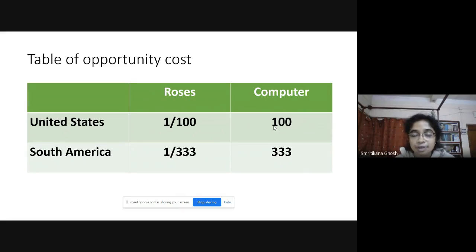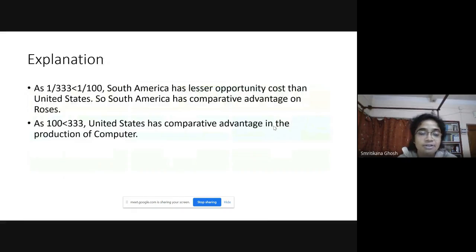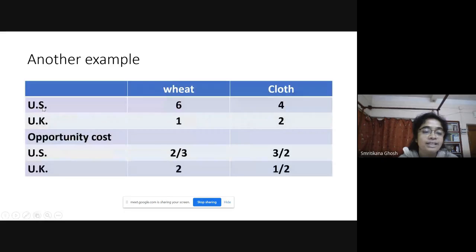So, after economy opens up, United States should produce more of the computer. In this way, you can explain the pattern of trade with the help of the opportunity cost or the comparative advantage theory. This is another example. Look, this is US and UK. These are the two countries who are going to produce two commodities, wheat and clothing.